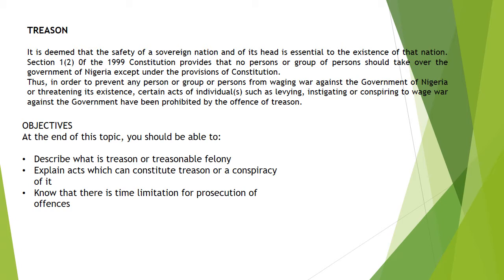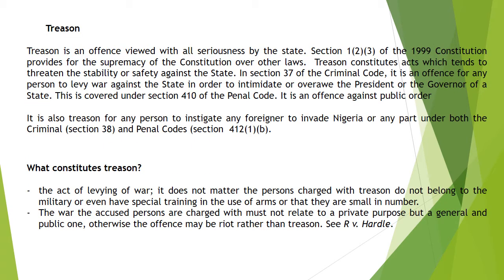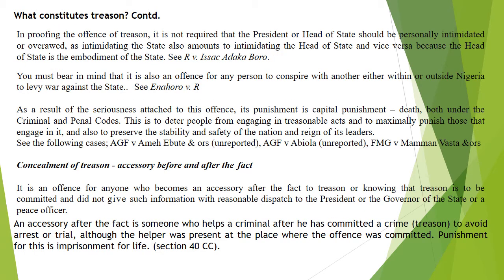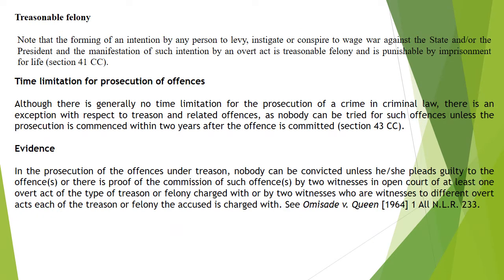So at the end of the class, what is expected of you? It's expected that you should be able to know what treason or treasonable felony is, and explain the acts that can constitute treason or a conspiracy to it. You should also be able to explain the time limitation for prosecution of the offense of treason. You should also be able to note what constitutes the offenses under sections 37 to 38 of the Criminal Code. You will see those acts that can constitute treason. It's important to go through some of these cases, some of these happenings that have happened in the past, in order to appreciate what we are talking about.